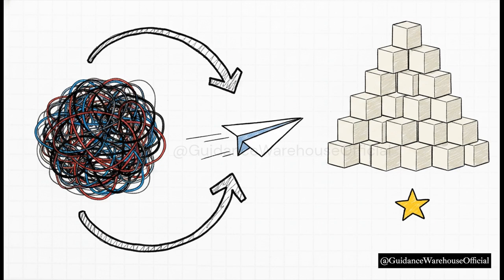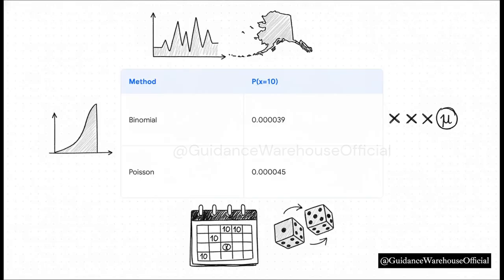You can safely swap out a massive, complex binomial calculation for a much faster Poisson one if your probability of success, that's p, is very small, like less than 0.05, and your number of trials, n, is very large, usually greater than 20. Let's actually prove this works with some real data.